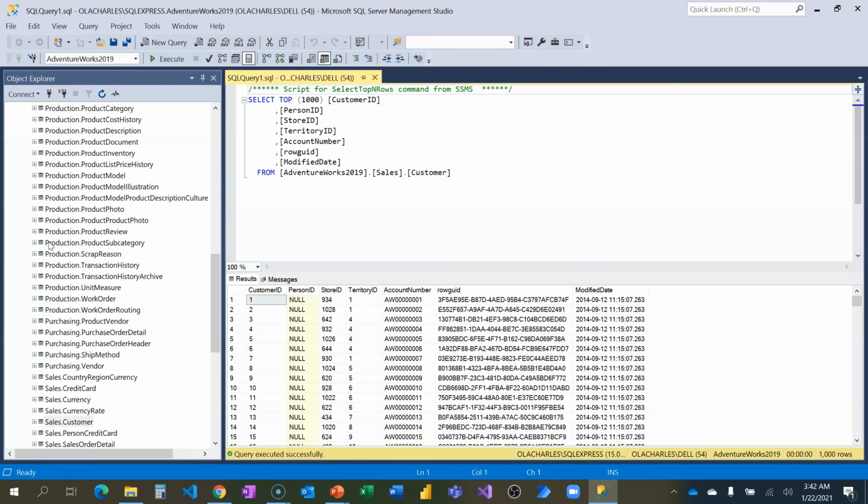Remember, we started by downloading our SQL Server, which is the engine from Microsoft. We installed it. We downloaded the Microsoft SQL Server Management Studio, which is where I am now, to also have an interface where you can interact with your server. And thirdly, we restored the Adventure Works 2019 database so that we can have a database to practice with. In another video, I'm going to show you how you even load an Excel file into a database, and also how you can restore several other editions of Adventure Works. This 2019, you can download 2017, 2016, 2014, 2012 and restore them just to practice after this video.